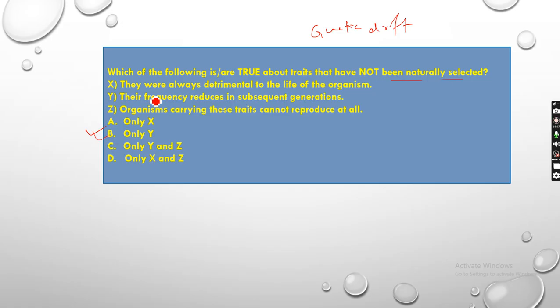Why? Because in genetic drift there is only, as I've said, a decrease in the subsequent generation, the population starts decreasing. They are always detrimental to life, that is wrong. Organisms carrying these traits cannot reproduce, that is also wrong. The only thing is their population starts decreasing.